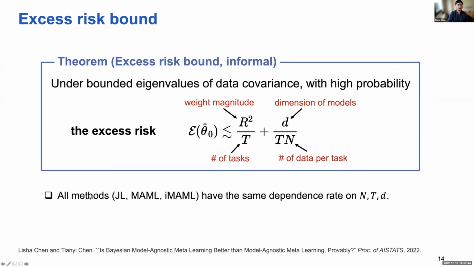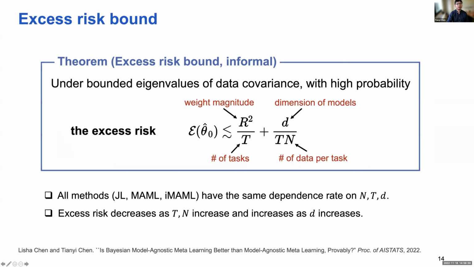The message here is that the methods we consider, model-agnostic meta learning, implicit MAML, and the joint learning method, have the same dependence on N, T, and D in terms of excess risk. Also, the excess risk decreases as the number of tasks and the number of samples per task increase, and increases as the dimension of the model increases. So this is the first result.